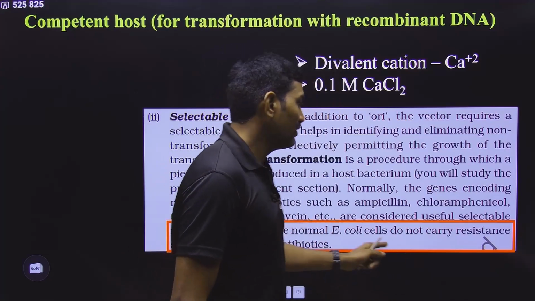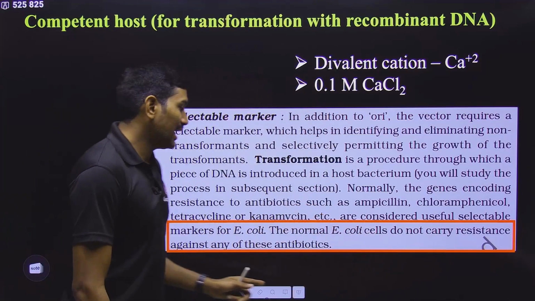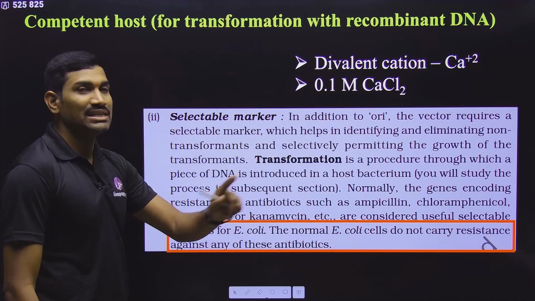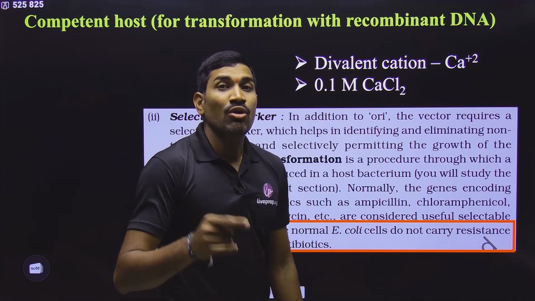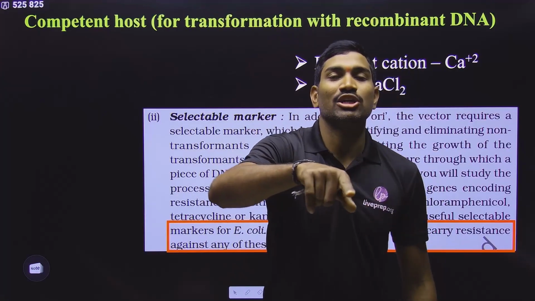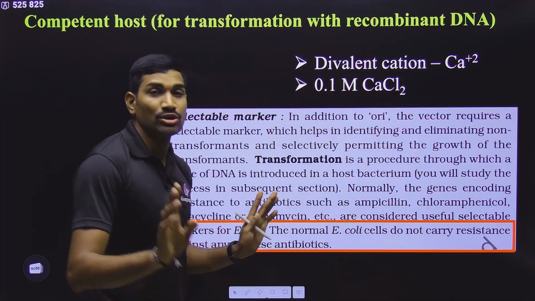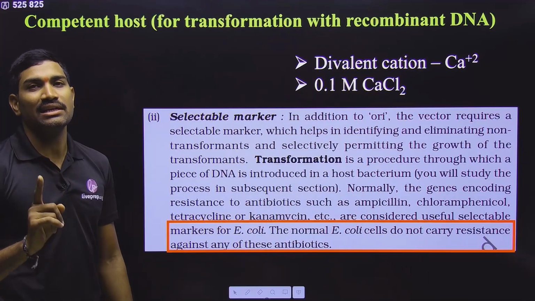So this is very important. That's why they say that normal E. coli cells do not carry resistance against any of these antibiotics. What is the meaning of this? Whatever selectable markers are present within the plasmid, exactly those selectable markers should not be present within the host. This is the compulsory requirement.